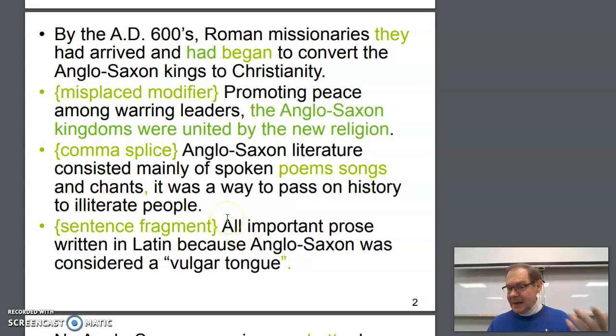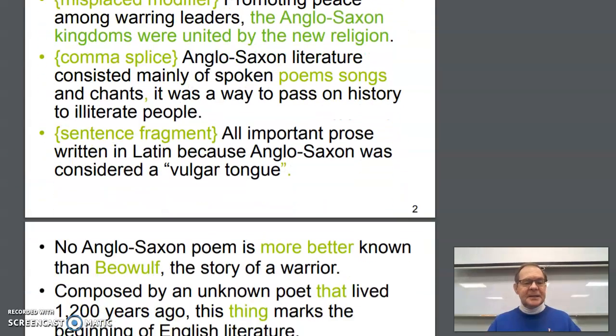But if you pick up a Canadian publication or a British publication, you'll see it just like that. To them, that's right. But our major error is our fragment. The person simply got in a hurry here, let's say, and left out his verb, right? All important prose was written in Latin. So just forgot a helping verb, but that made it a fragment, so we need to fix that. Let's look at set number 3.